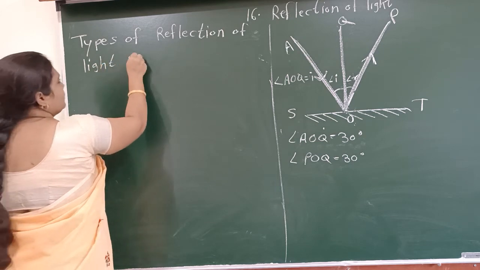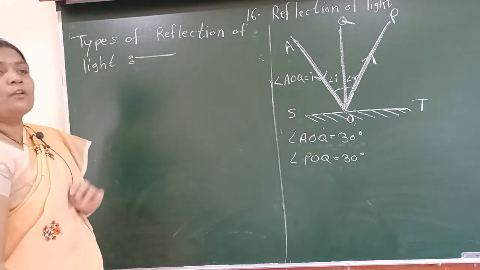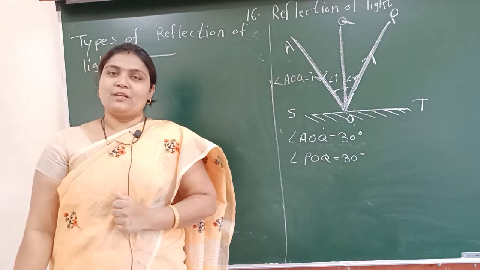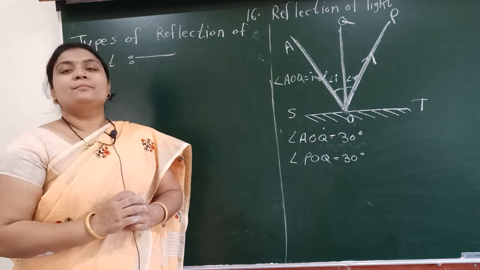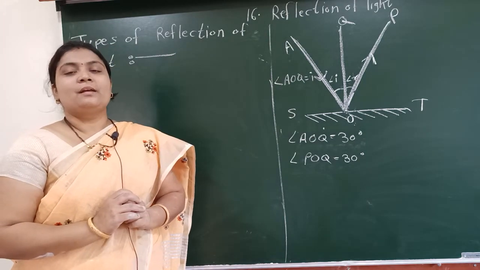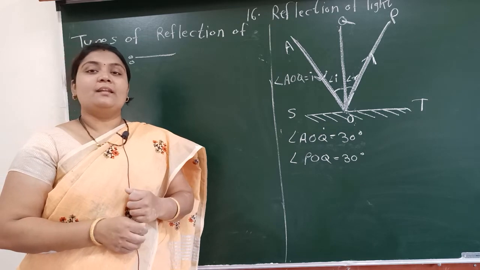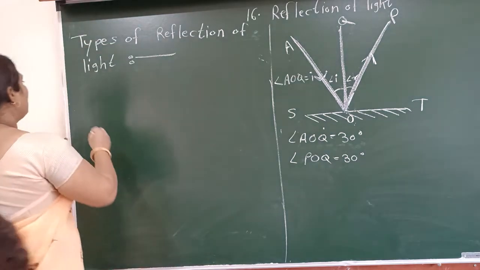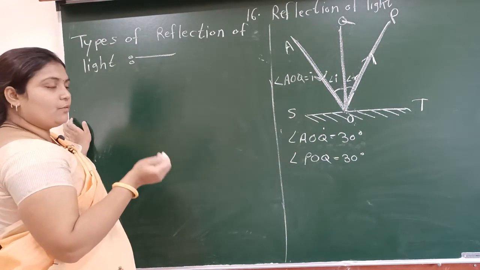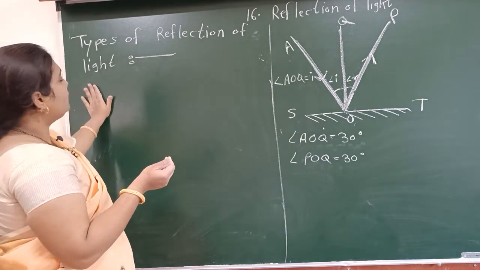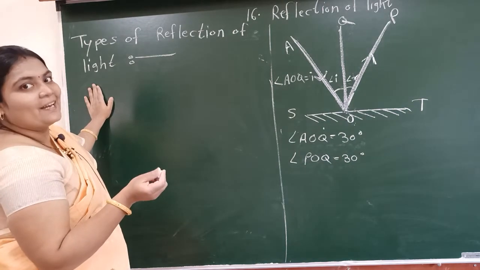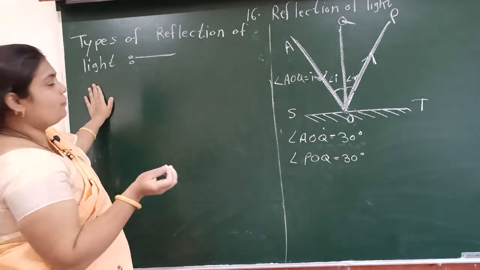There are two types of reflection of light. One is regular reflection, and the second is irregular reflection. In today's lecture we are going to learn the first type only, regular reflection of light.